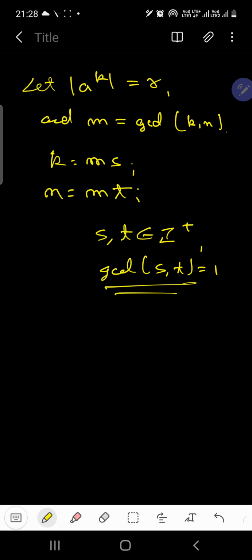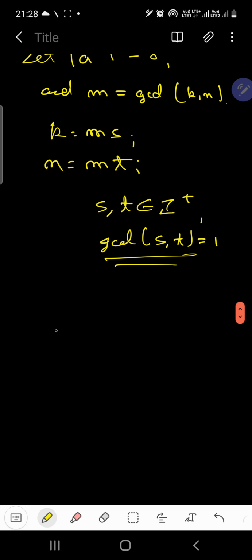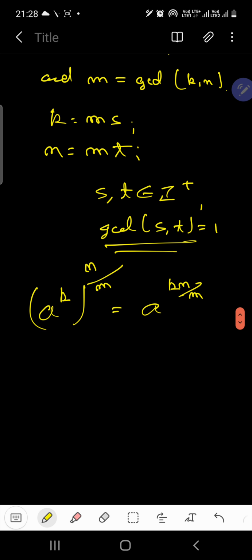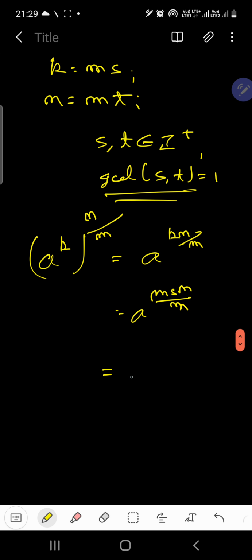Now you have A to the power K, and you compose it N over M times. Since it is multiplicative, in terms of power, you raise it to the power N over M, which is K times N over M. Now K can be written as Ms, so this is MsN over M. You can cancel the M's, which gives you A to the power Ns, that is, A to the N, whole to the power s.